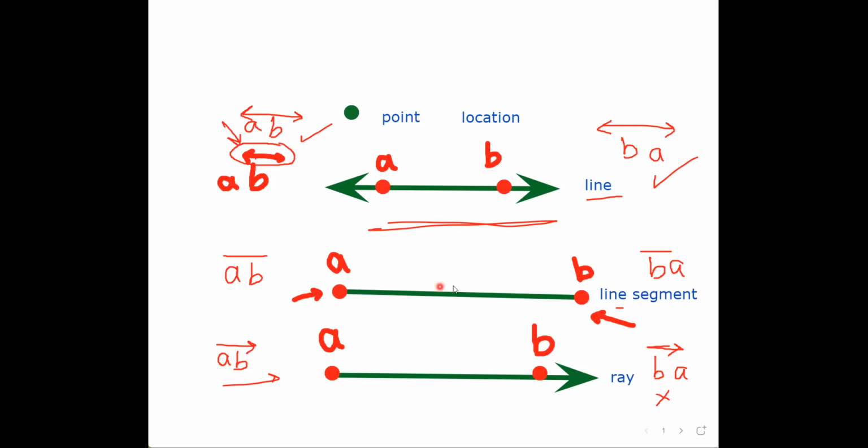Line segment, I cannot; I have ending points, so I can't go more. But the ray has only one endpoint, the A only. In B, it's okay to go forever. Those are the basic concepts.